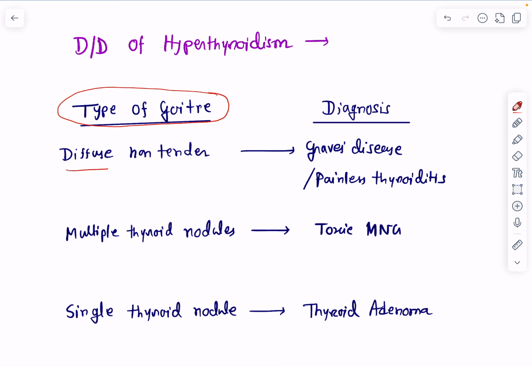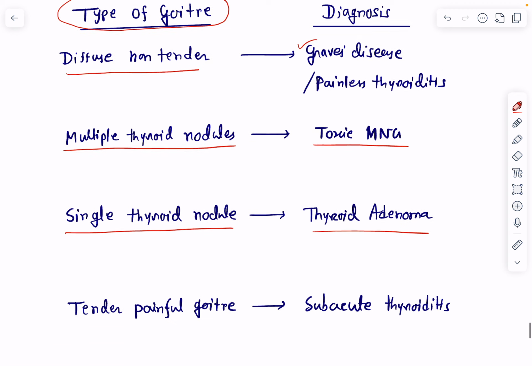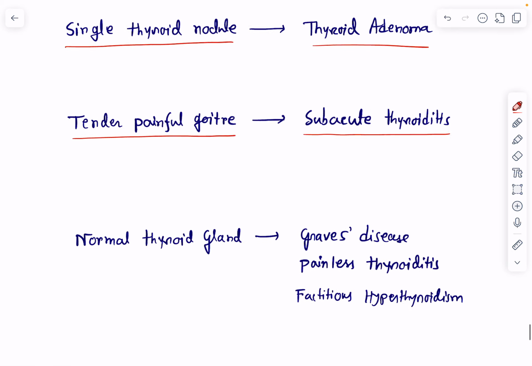So, diffuse non-tender goiter is seen in cases of Graves' disease or painless thyroiditis. Then multiple thyroid nodules are seen in cases of toxic multinodular goiter. Single thyroid nodule is seen in cases of thyroid adenoma. Tender painful goiter is seen in cases of subacute thyroiditis.